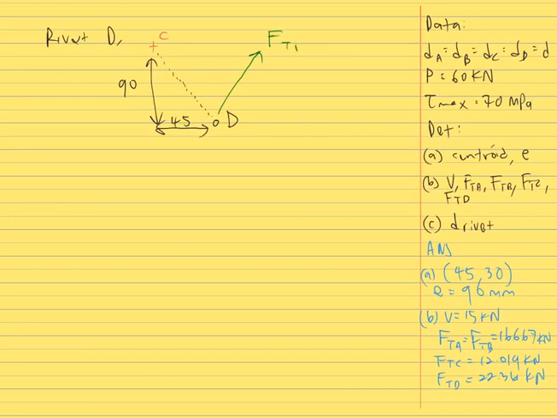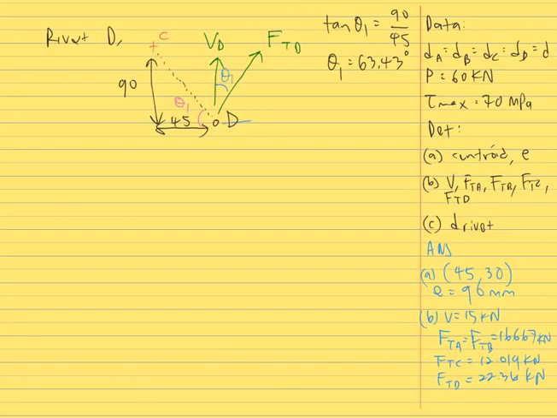This is the direction of the tangential force at rivet D, FTD, and there is a force acting upwards on rivet D, which is VD. Let's assume theta 1 here. We can find theta 1 from tangent theta 1 equals 90 divided by 45. At the end we get theta 1 equal to 63.43 degrees.